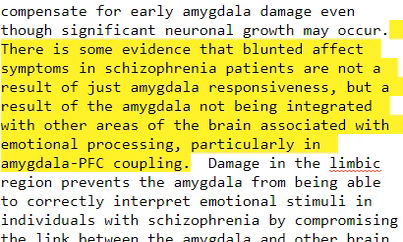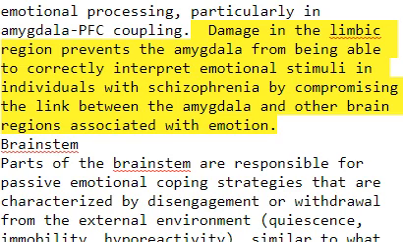There is some evidence that blunted affect symptoms in schizophrenia patients are not a result of just amygdala responsiveness, but a result of the amygdala not being integrated with other areas of the brain associated with emotional processing, particularly in amygdala-PFC coupling. Damage in the limbic region prevents the amygdala from being able to correctly interpret emotional stimuli in individuals with schizophrenia by compromising the link between the amygdala and other brain regions associated with emotion.